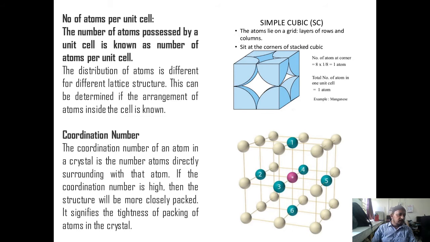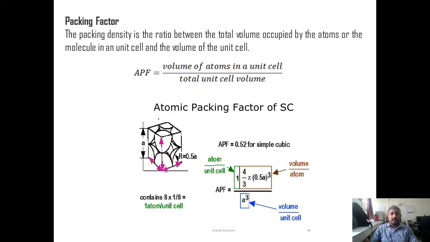Coordination number is defined as the total number of nearest and equidistant neighbors to any atom in the unit cell. In the simple cubic structure, you can see here the 4 atoms in the horizontal plane are nearest and equidistant to the central atom, plus 1 atom above the plane and 1 atom below the plane, that is 6 atoms. So the coordination number of simple cubic is 6.